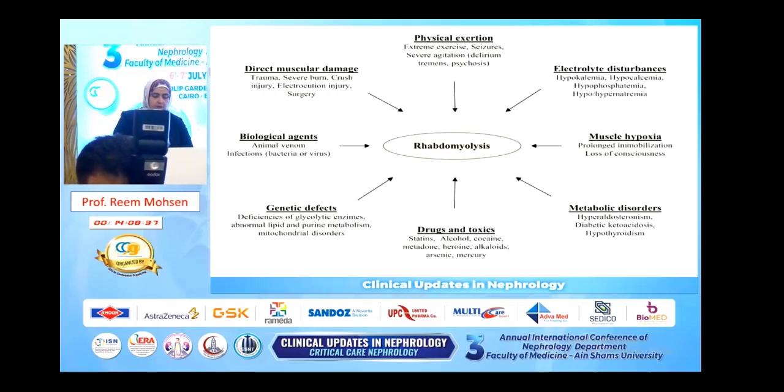Etiology actually is very variable, from the famous direct muscular injury in severe burns and crush injuries, to severe muscular exercise and seizures, hypokalemia, muscle hypoxia and prolonged immobilization, metabolic disorders, drugs and toxins, the famous statins, some mitochondrial genetic defects, and biological agents such as animal venoms.